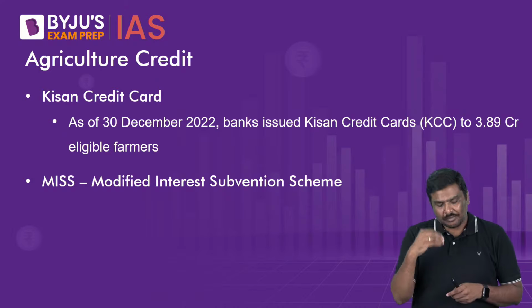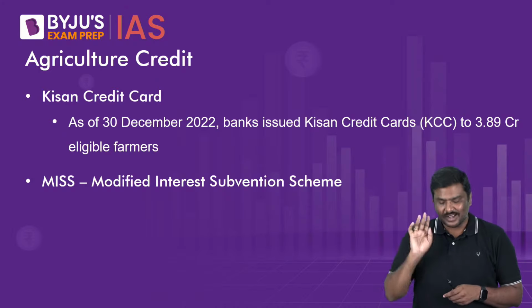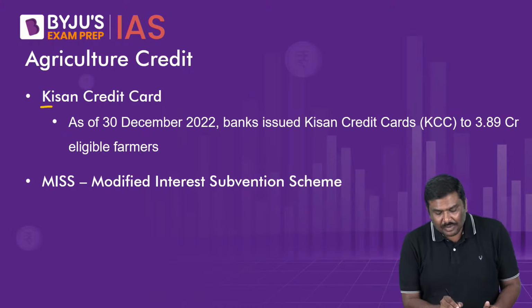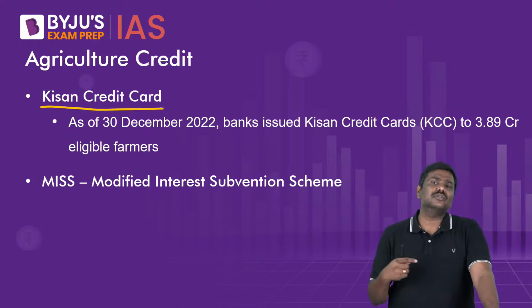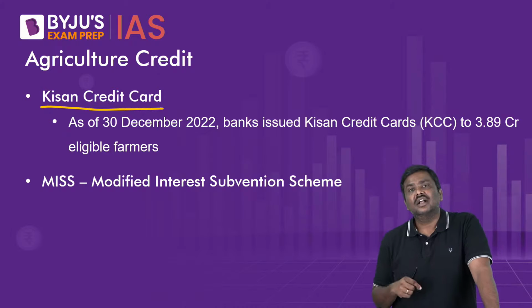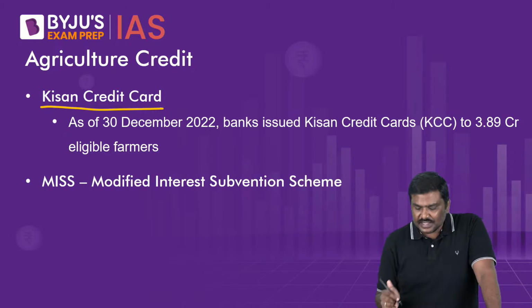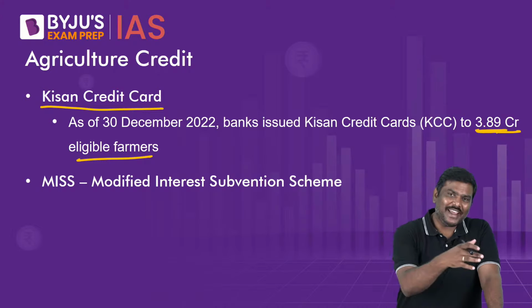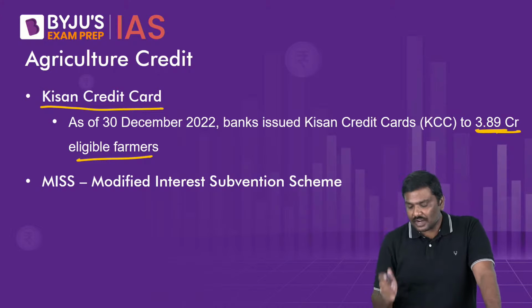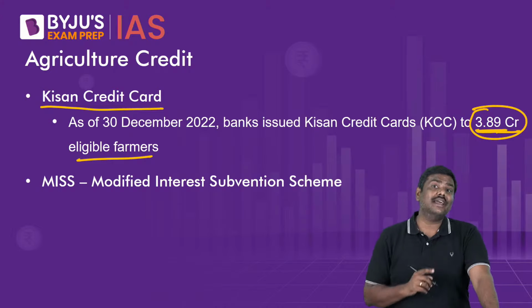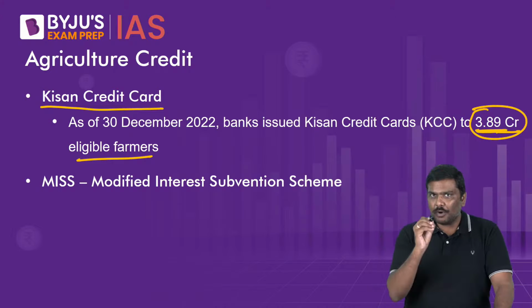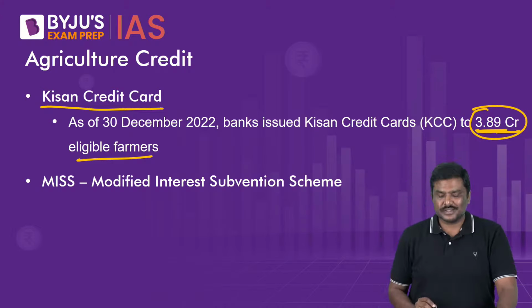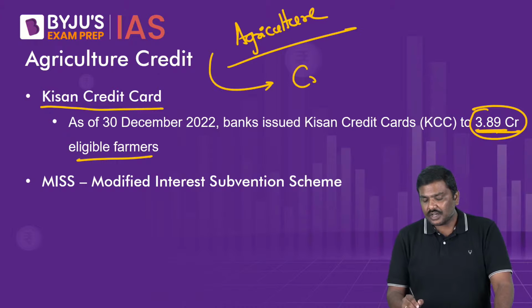Now, what are the important points that the economic survey makes regarding the agriculture sector? First, the government, post 1998, introduced the concept of the Kisan Credit Card. Under the Kisan Credit Card, the survey says that we have provided loans to, or covered, 3.8 crore farmers. As of almost the end of the calendar year 2022, we have covered 3.89 crore eligible farmers. And this is important for a very simple reason. In the agriculture sector, farmers are dependent on credit for cultivation.